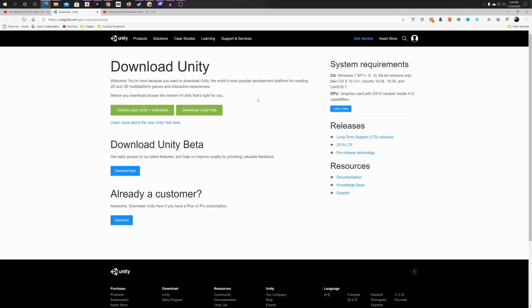So first things first, you're going to want to head on over to unity3d.com/getunity/download. And then next, you're going to want to click on Download Unity Hub. I'll have a link to this site in the description below.